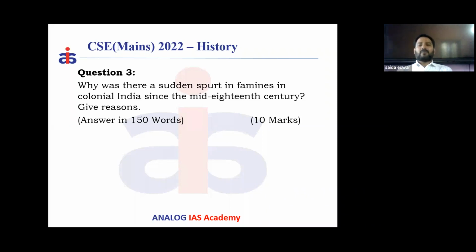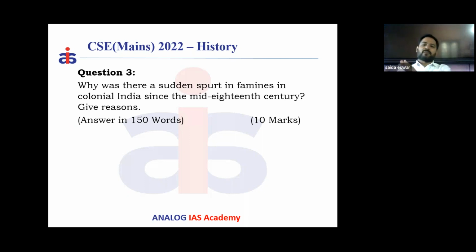Then why have the famines increased day by day? So now we have to frame it: because of the colonial policies, the famines have increased. Now, what are the reasons? Let's say the first policy is their Zamindari, Raitwari, and Mahalwari revenue settlement systems. With these settlement systems, they exploited the peasantry, because they imposed hefty taxes. These peasants were not able to pay these hefty taxes. That is one thing. And to pay these hefty taxes, the peasantry started cultivating commercial crops.